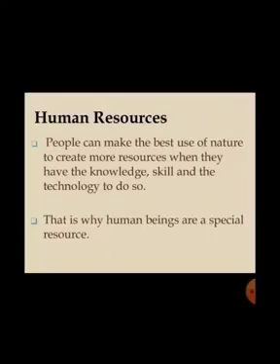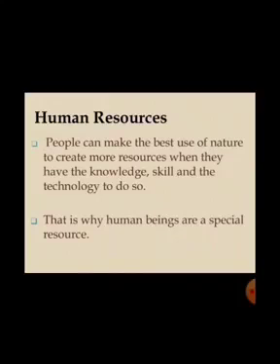Then the next is human resources. Now, human beings and their qualities and abilities are called human resources. Remember, in the introduction when we started, we learned that human beings are the most important resource of all, because we have knowledge, skill, wisdom, health and technology. Let me make it clear.